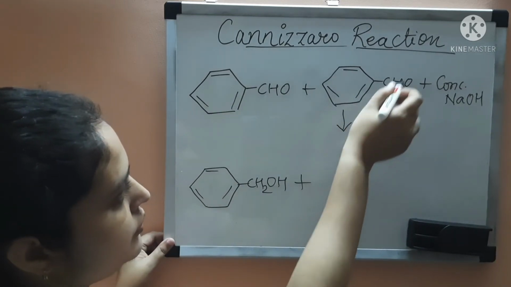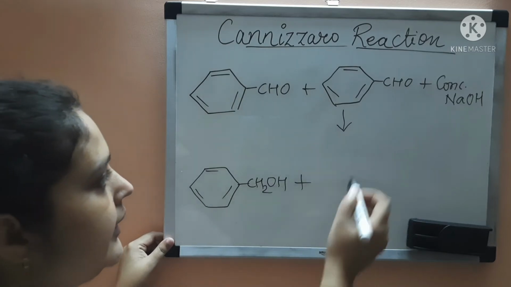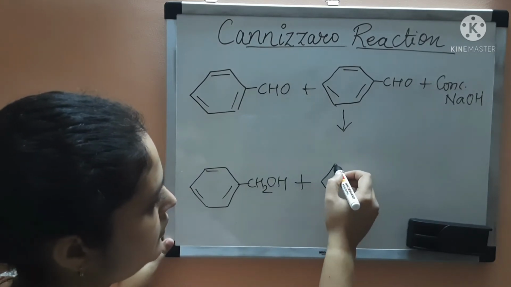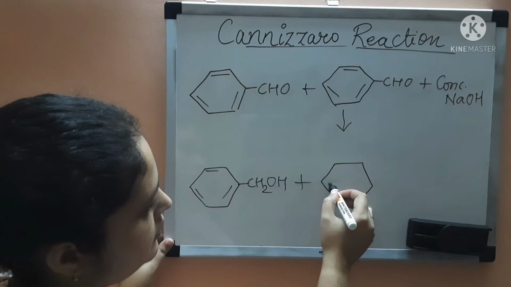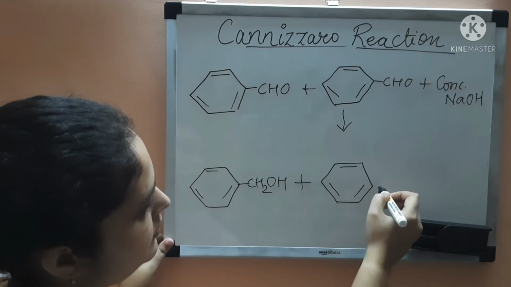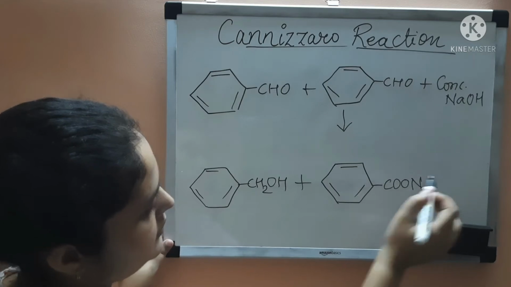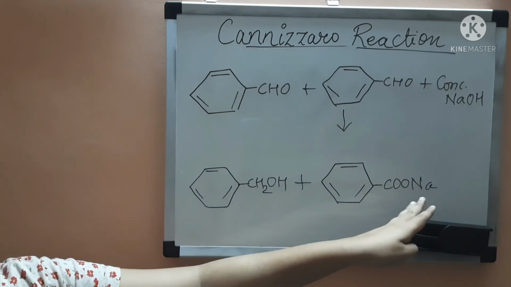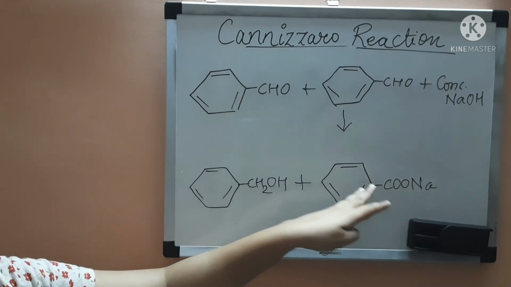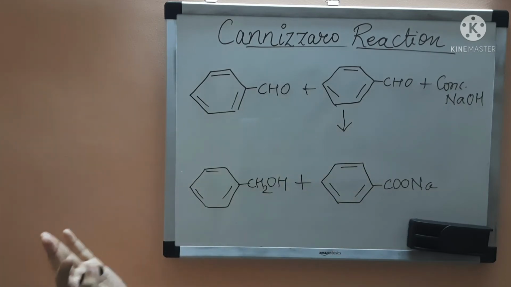And this molecule will be self-oxidized, and it will form this. So this is sodium benzoate. This is sodium salt of benzoic acid. Okay, so these are the products.